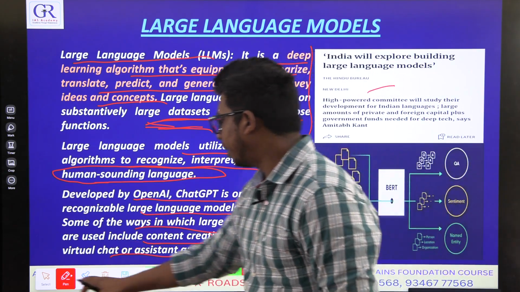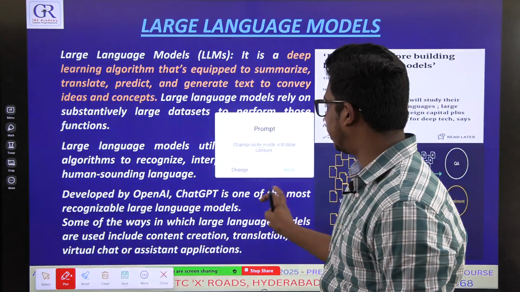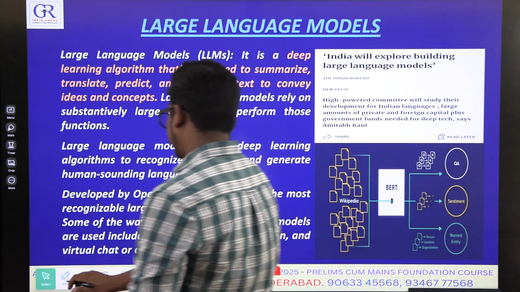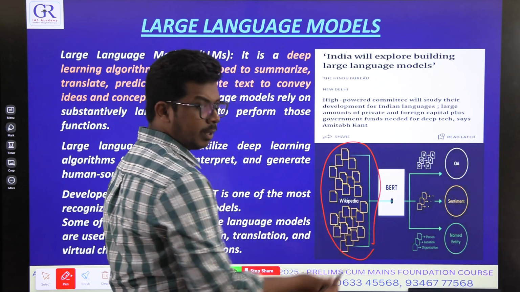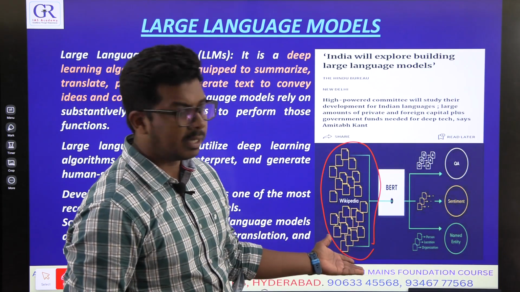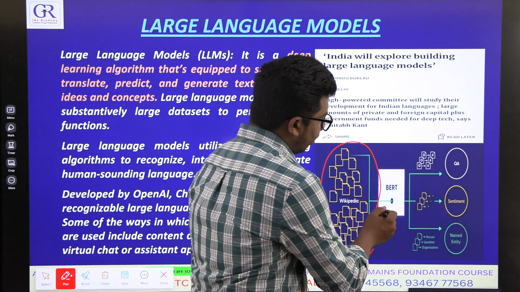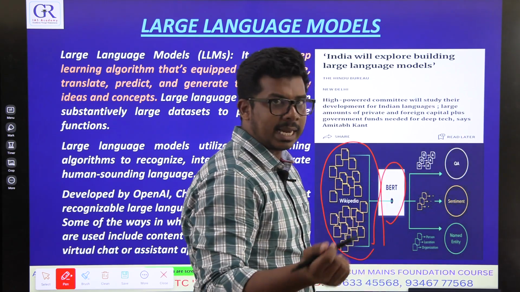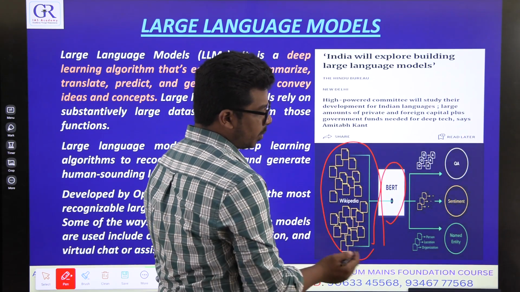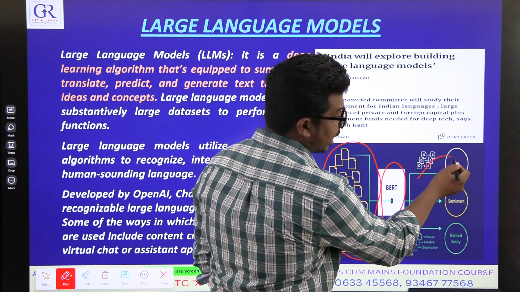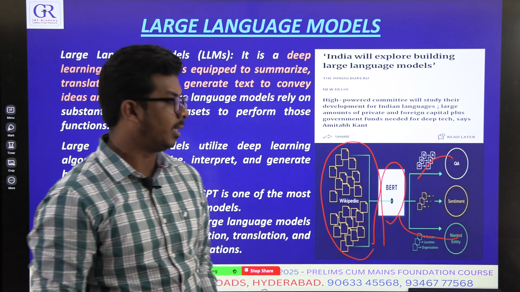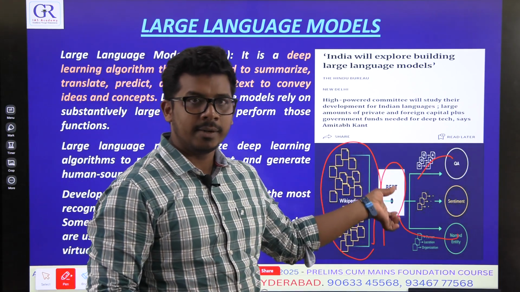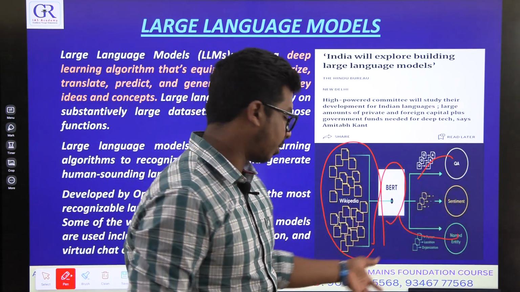So that is what large language models are. I hope you have understood it. So you see this particular image. It takes some data sets as input, in this case Wikipedia, he is giving an example. So this large language model, taking some inputs, produces some outputs, that is question and answers or some kind of categorizations. Whatever you ask it, it takes some input, analyzes it and generates as per the request.